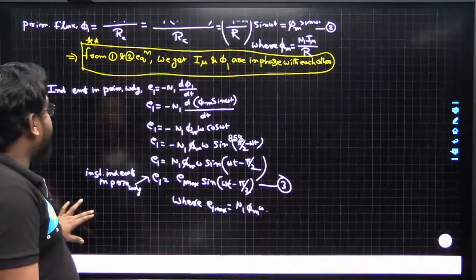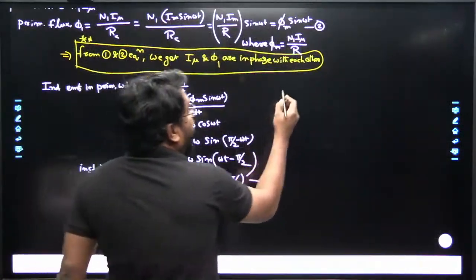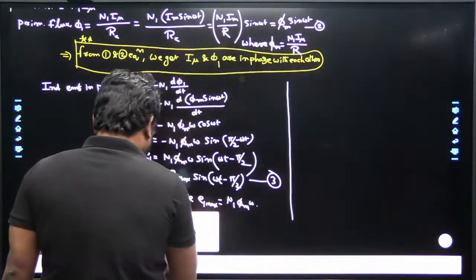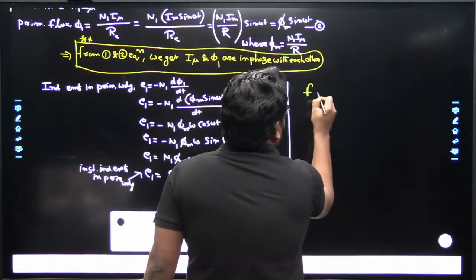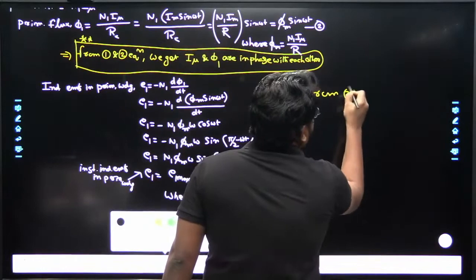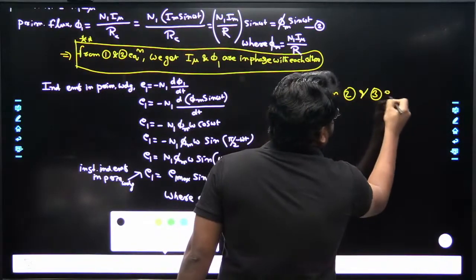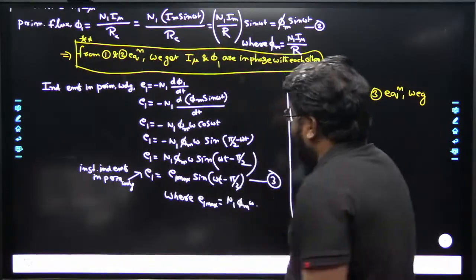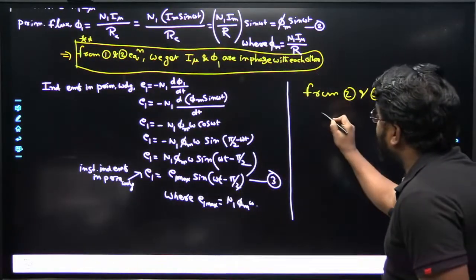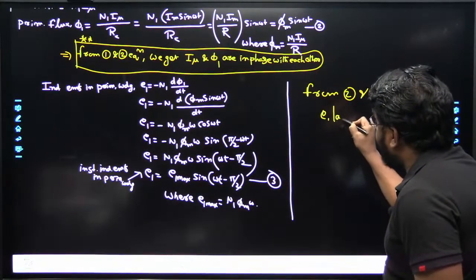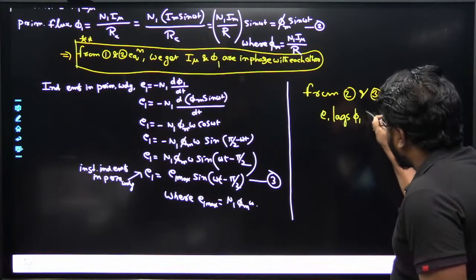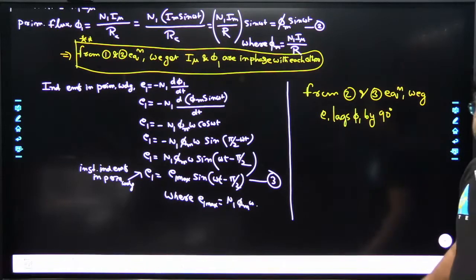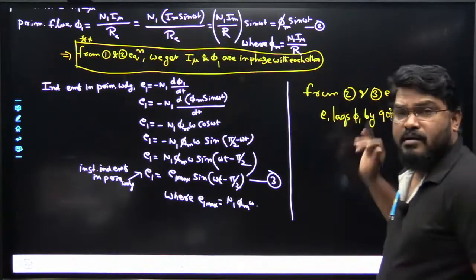So from equations 2 and 3 we get another conclusion. What is the conclusion? E1 lags phi 1 by 90 degrees.